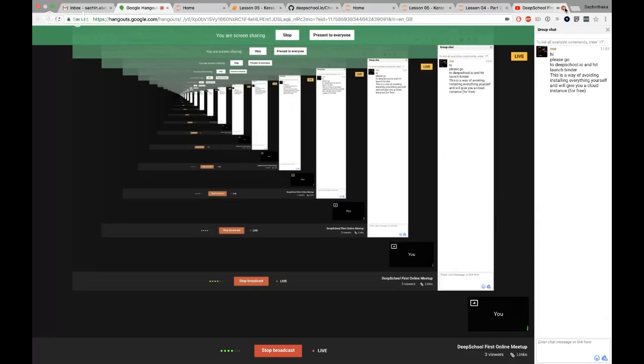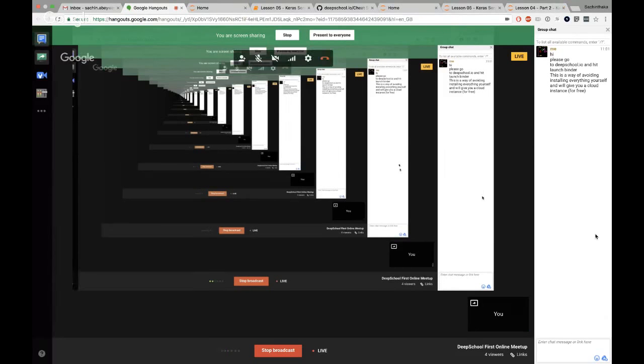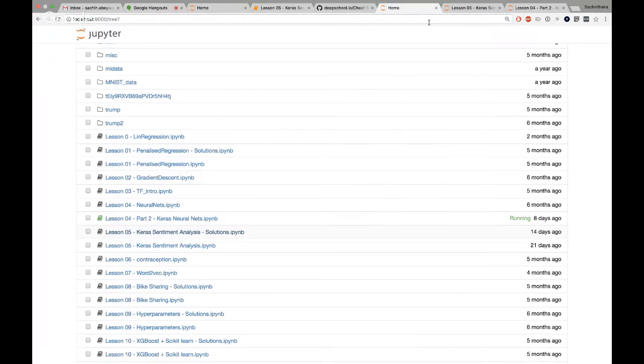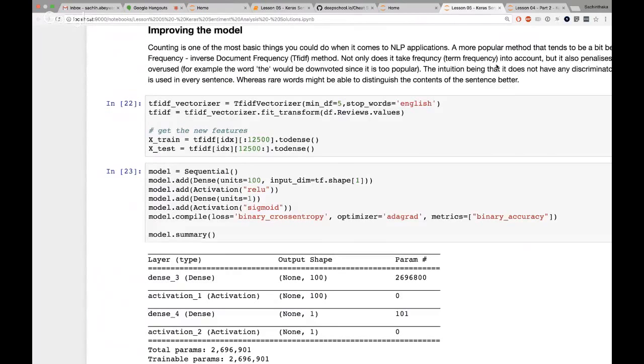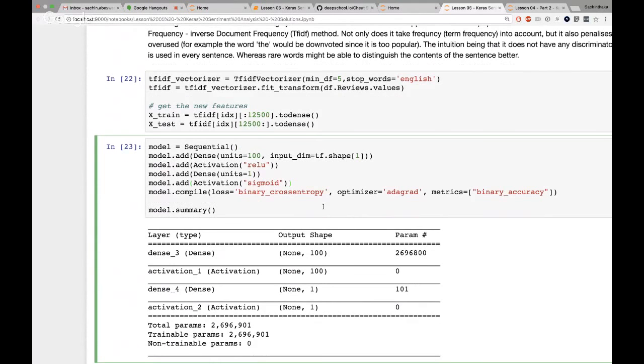Okay, this stuff repeating. So why the 2.6 million parameters? That was one of the questions that was asked. So let me just go back to this thing over here. It shows you where most of the parameters come from, right? So that's where it comes from.